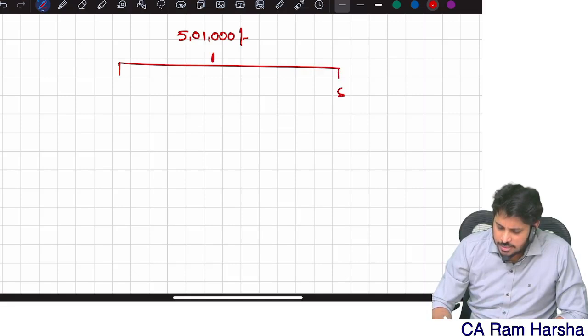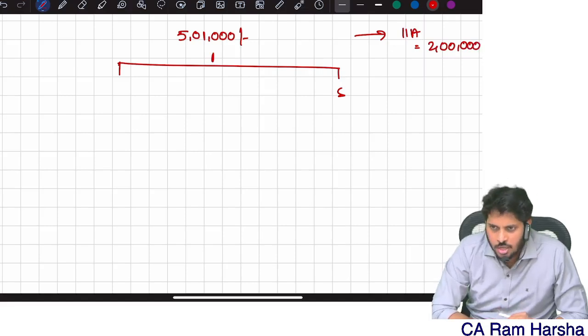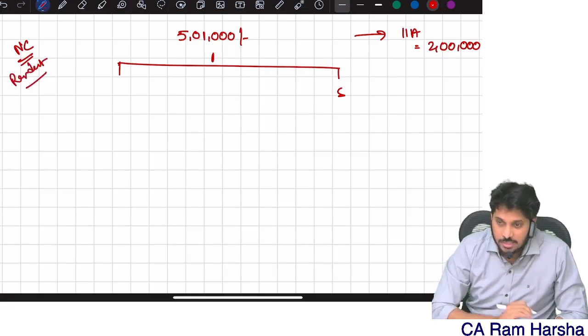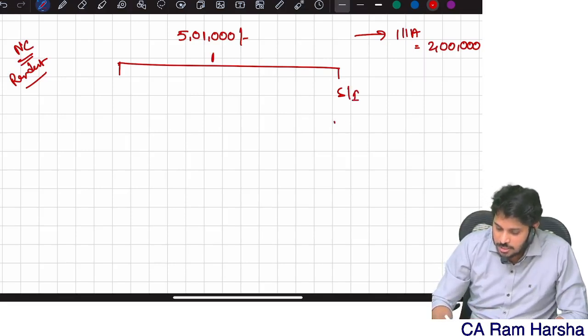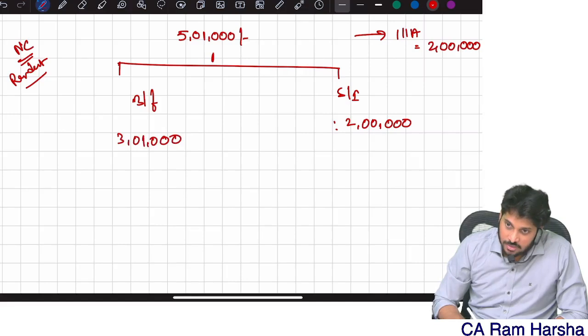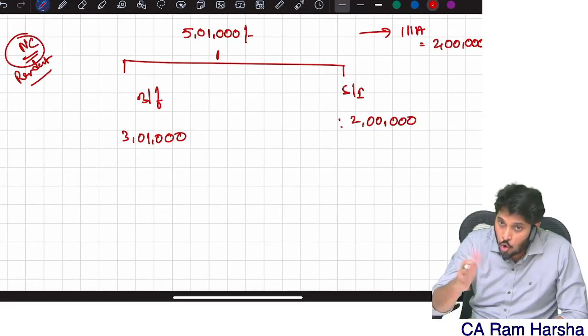Let us assume triple 1 year long term capital gain is 2 lakhs. The assessee is a normal citizen, resident. So special income is 2 lakh. What is the balancing figure? 3 lakh 1,000 is normal income.